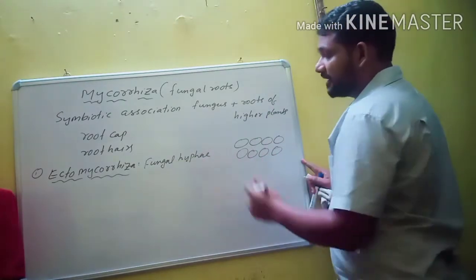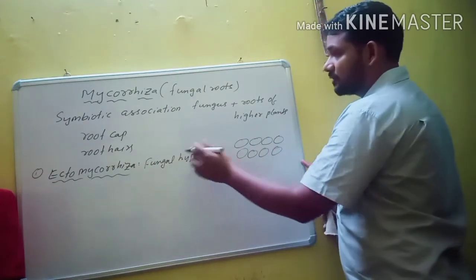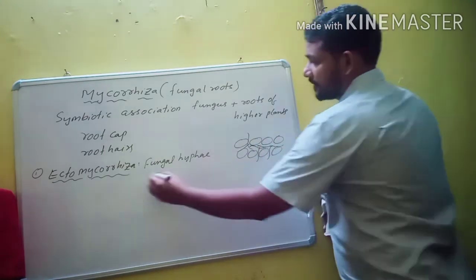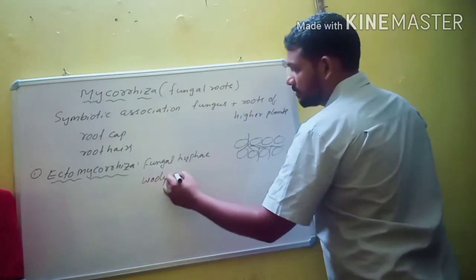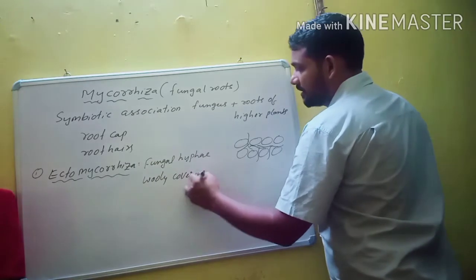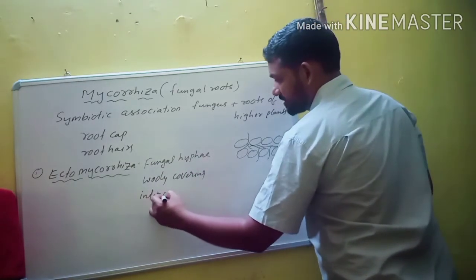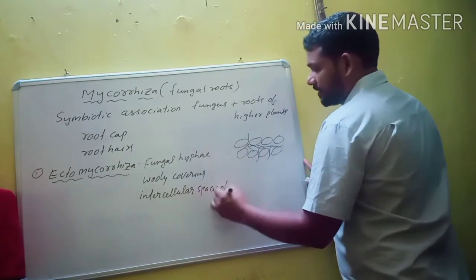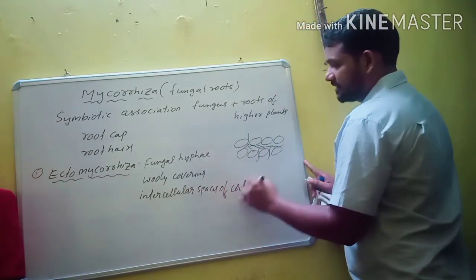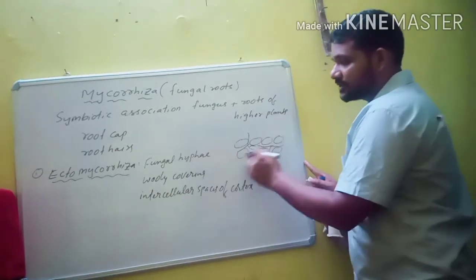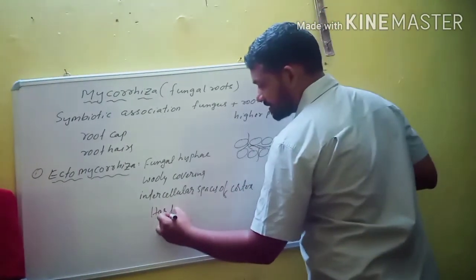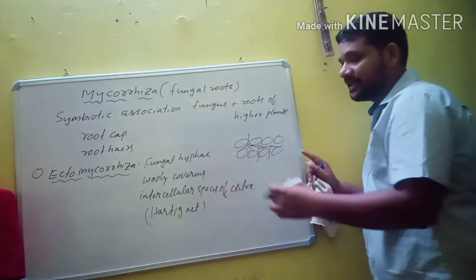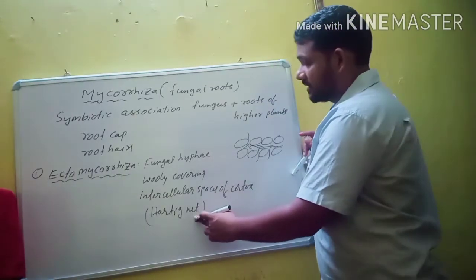In ectomycorrhiza, the fungal hyphae form a woolly covering in the intercellular spaces of the cortex. This woolly covering forms a network known as the Hartig net.